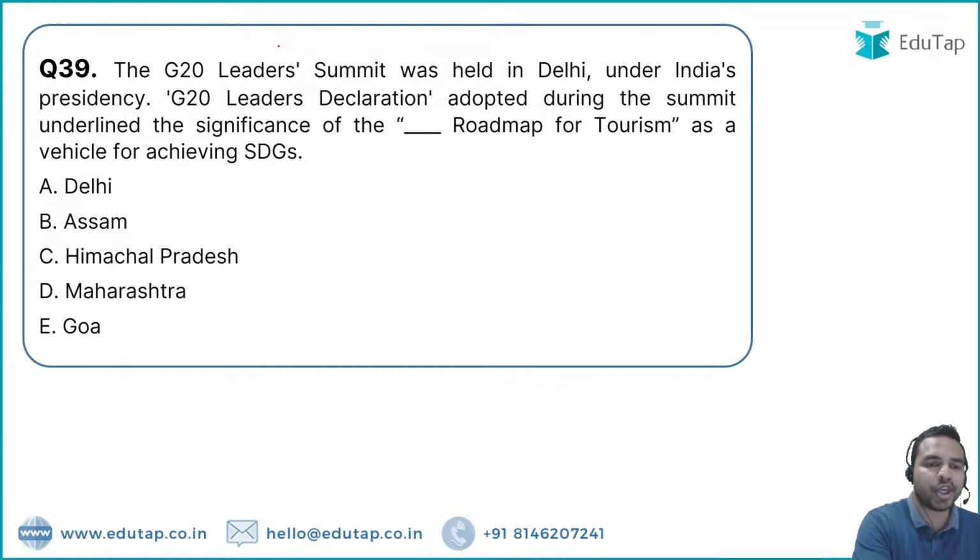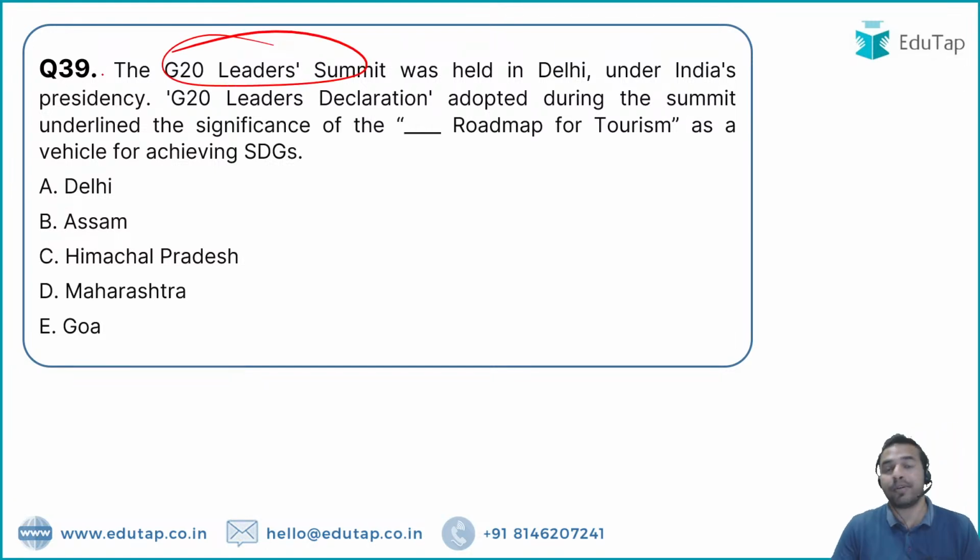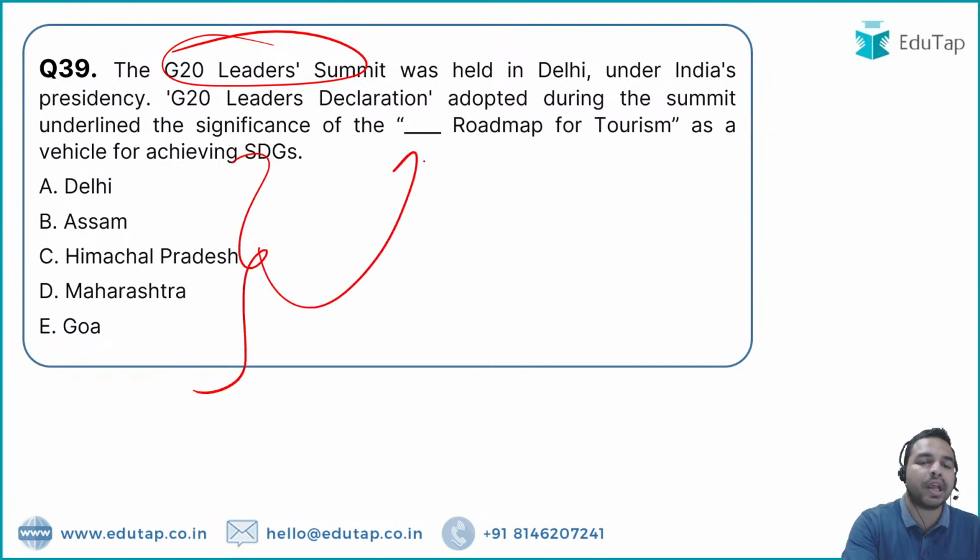So अगला क्वेश्चन है G20 लीडर्स समिट के ऊपर. G20 लीडर्स समिट, we all know it was held in the Delhi. तो यहां पर इंडिया की प्रेसिडेंसी के अंदर इसको यहां पर किया गया है कंडक्ट. तो G20 लीडर डिक्लेरेशन ने अडॉप्ट किया है समिट के दौरान a roadmap for the tourism, and you have to tell me that which one of the following values will correctly fill this particular blank.